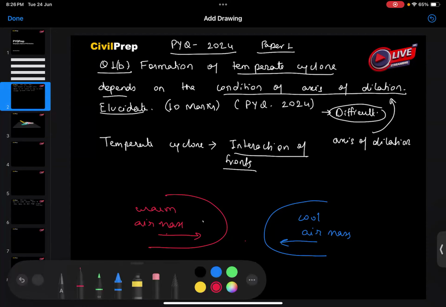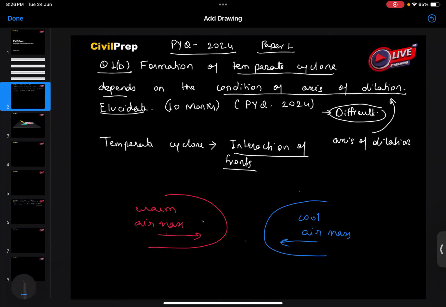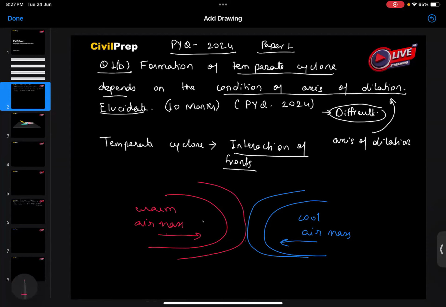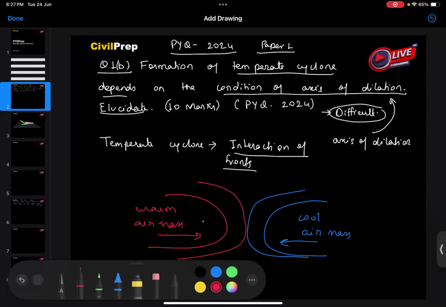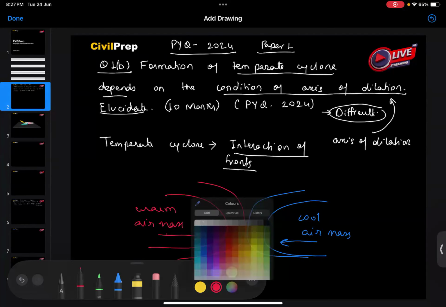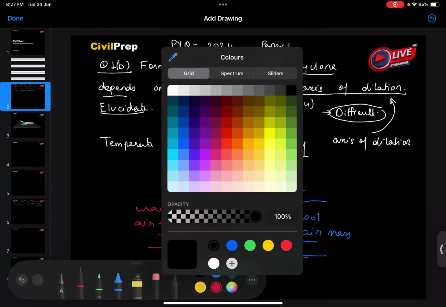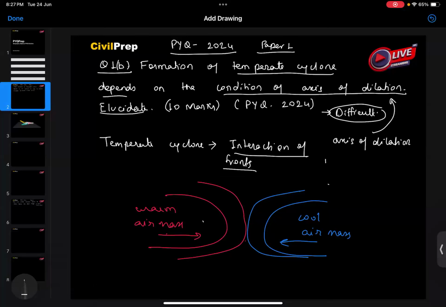The cool air mass and the warm air mass, first they will form a stationary front.